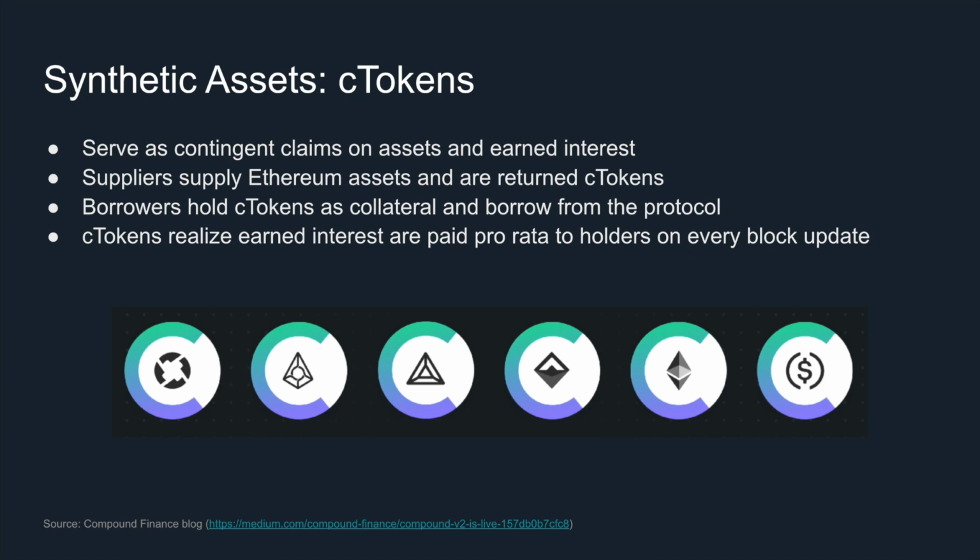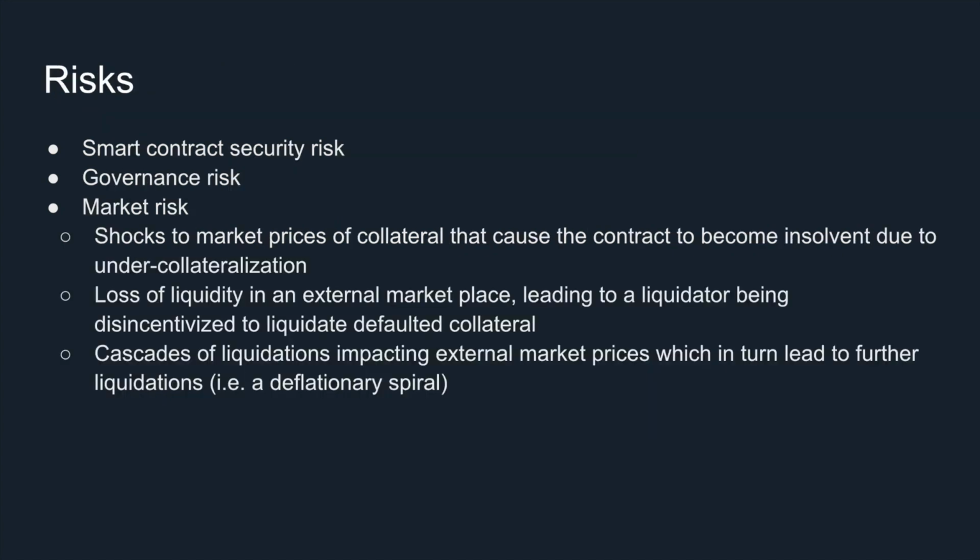hold the token. From the Compound user's perspective, here are the risks he should be aware of. The first risk is the smart contract security risk. One example of this risk is bugs in the smart contract. The risk can be mitigated by security audits or formal verification. Compound has worked with multiple third-party auditors, including OpenZeppelin, to mitigate the risk. The second risk is the governance risk. This includes the admin's private key getting compromised.